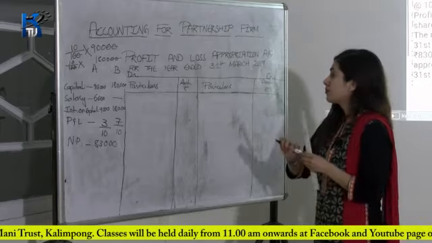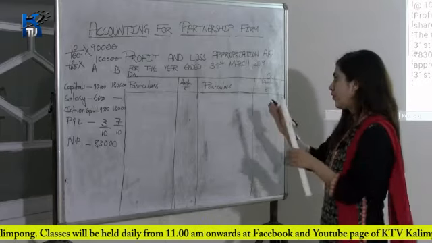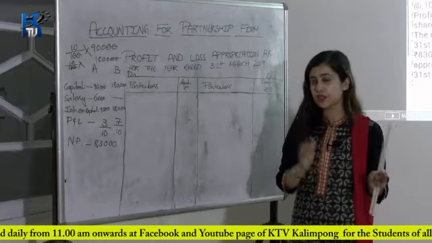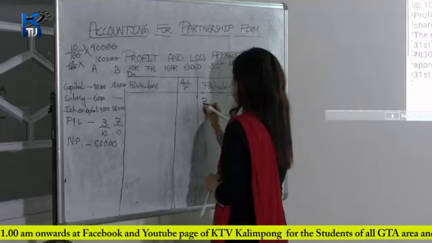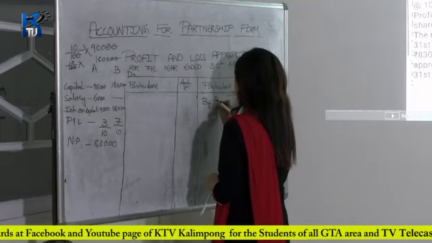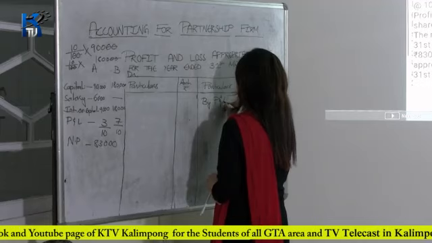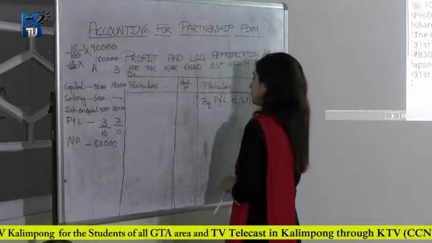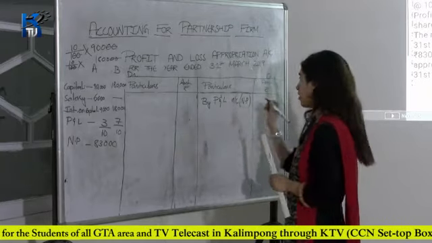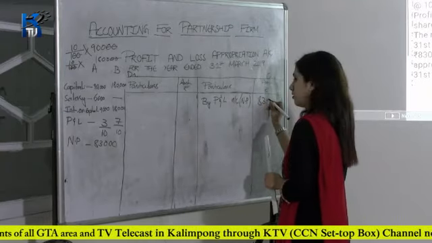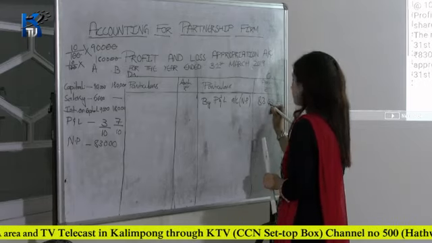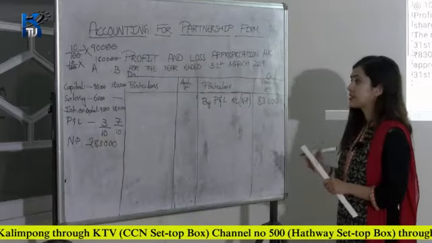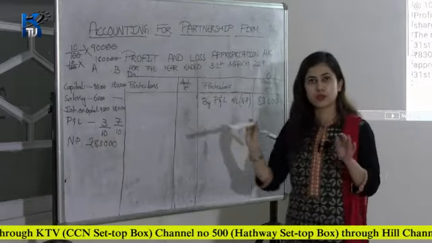Now, the first item of your profit and loss appropriation account is net profit. It will start with net profit. So let's write: By profit and loss account, inside the bracket write net profit. Net profit is 83,000 rupees. So write here 83,000. After that, is there any interest on capital? No, there is no interest on capital.